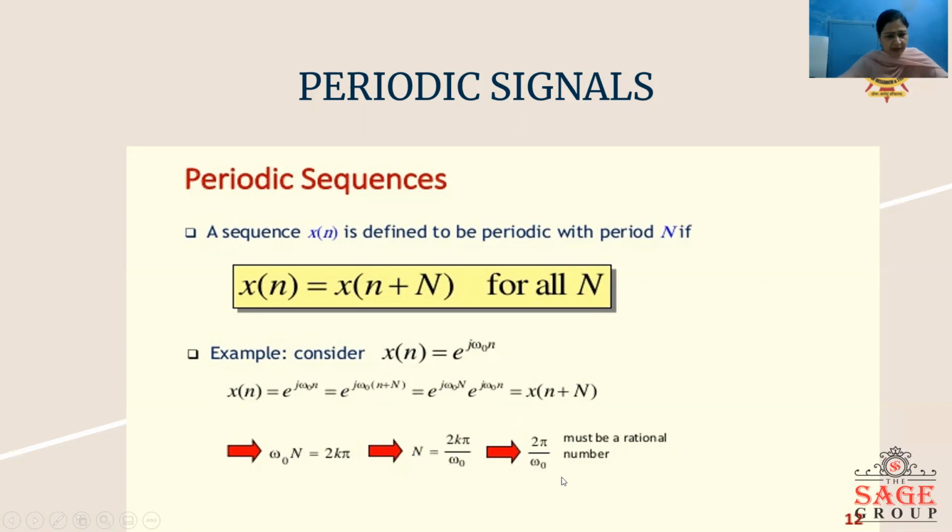So 2 pi by omega naught must be a rational number, because capital N here will be an integer value. So here we can see omega naught is given as 2 k pi by N. That means for periodicity, omega naught should be a rational multiple of 2 pi. And if omega naught is a rational multiple of 2 pi, then the signal is periodic, and the fundamental period of the signal is given by N is equal to 2 k pi by omega naught.